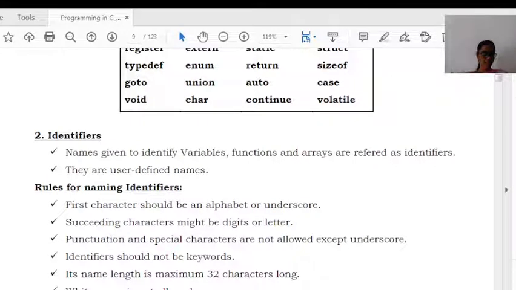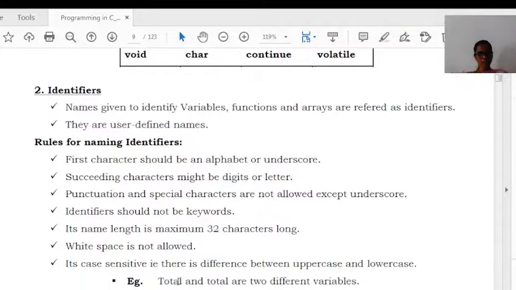It's case sensitive. Already we have discussed that C is a case sensitive language, so there is a difference between uppercase and lowercase. Here, capital TOTAL and small total are two different identifiers.